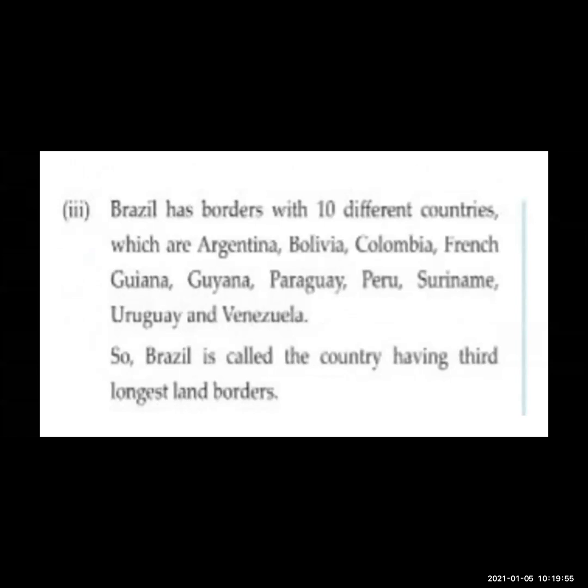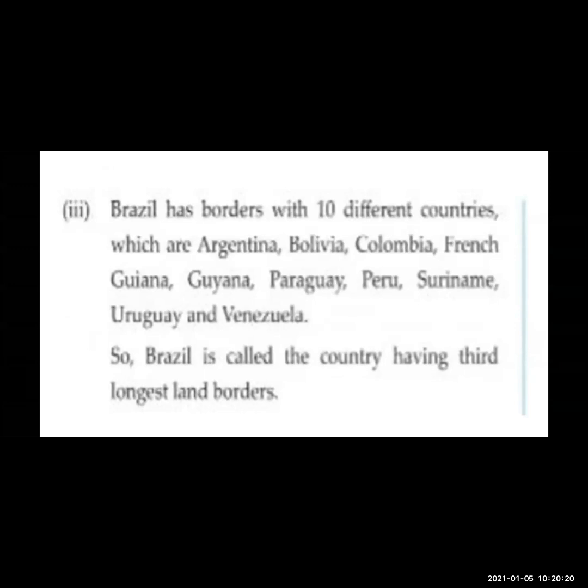Brazil has borders with 10 different countries. Now these are the countries: Argentina, Bolivia, Colombia, French Guiana, Paraguay, Peru, Suriname, Uruguay, and Venezuela. So these are the different countries with which Brazil has a boundary.